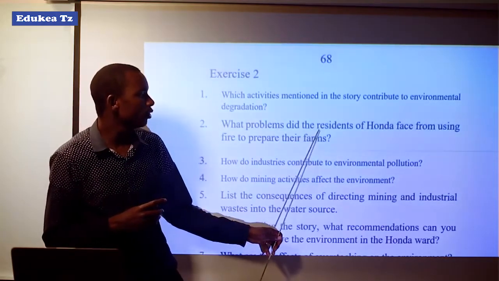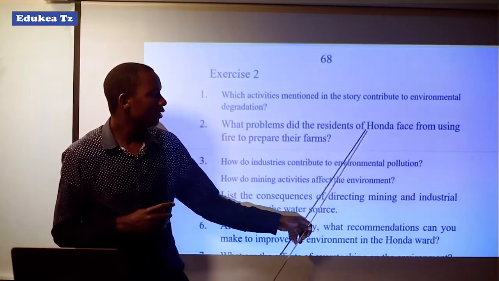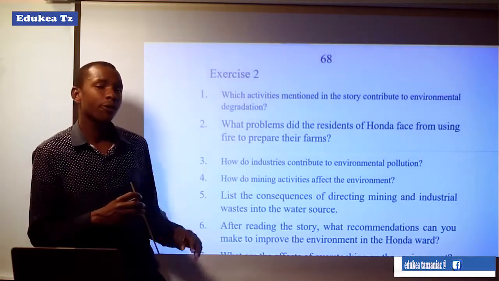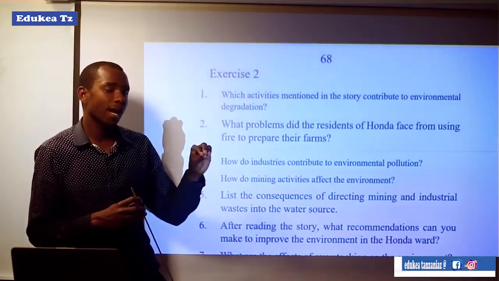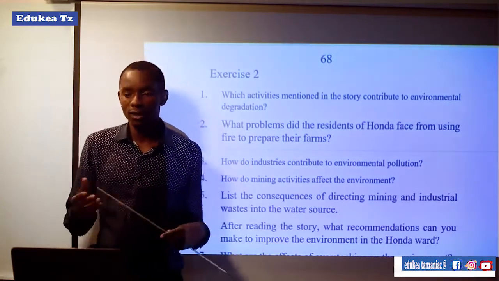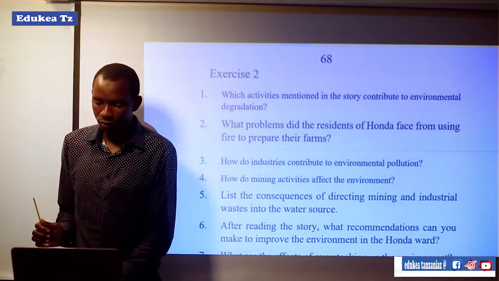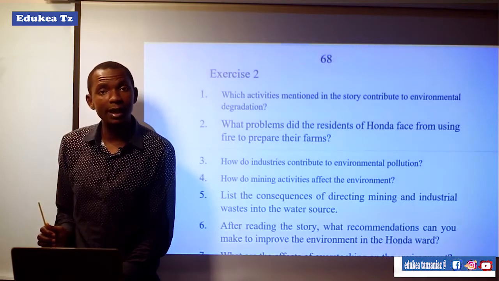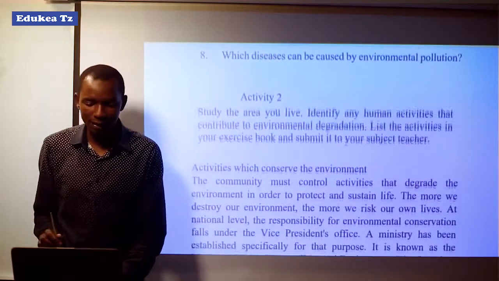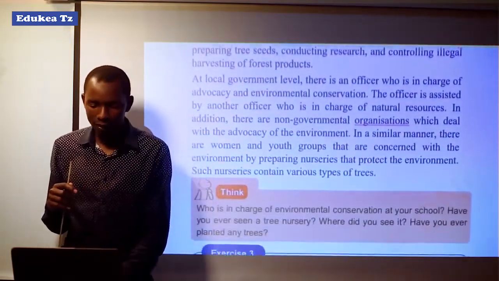Also, what problems did the residents of Honda face from fire to prepare their farms? If you read that passage carefully, you can answer those questions according to the chapter or this module which we are talking about. You can't answer these questions without reading the passage as it appears there. There is another activity also, you may read it so as to answer the questions that follow.